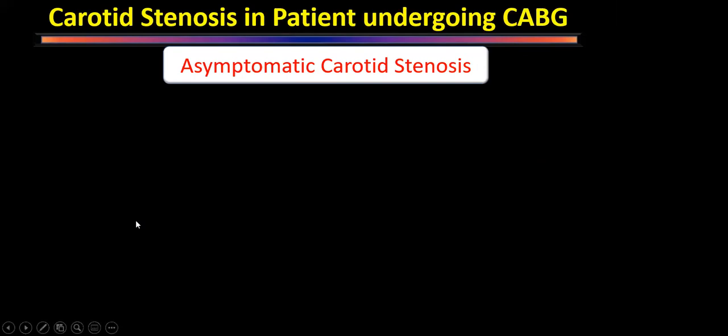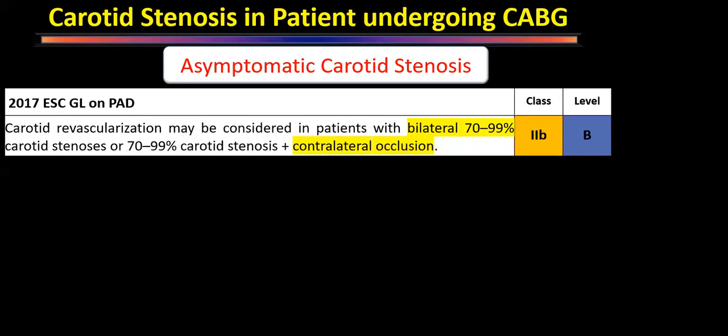So we had a 65-year-old male patient who had come to us for coronary artery bypass grafting. We reviewed the coronary angiogram and we found he has a left main disease. The moment we find that he has a left main disease, we ask whether he had a stroke or TIA or any neurological symptom within the past 6 months. He said, no doctor, I did not have it. But still, since he has a left main disease, that patient requires the carotid to be evaluated. And now we have evaluated the carotid and found that there is some stenosis. So whether that stenosis requires a treatment or not. This is a class 2B recommendation.